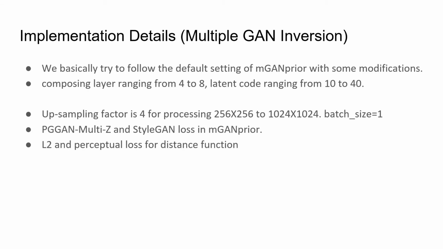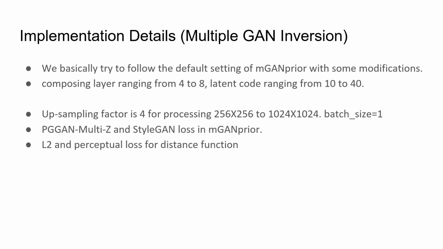For the multiple GAN inversion module, we basically try to follow the default settings of mGANprior with some modifications. We set the composing layers ranging from 4 to 8, and the number of latent codes ranging from 10 to 40. The upsampling factor is 4 for processing 256 square to 1024 square images. We used PGAN multi-Z as the target model in mGANprior. For the distance function, we used L2 and perceptual loss as in mGANprior. We used a batch size of 1.